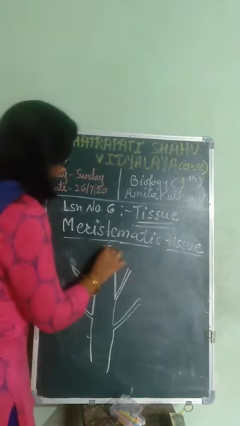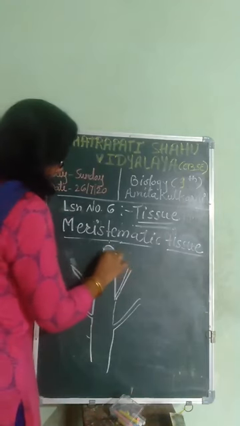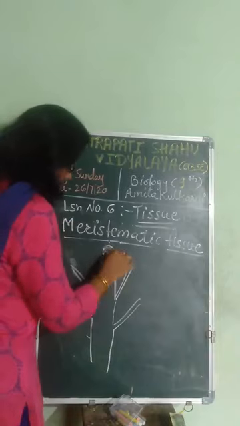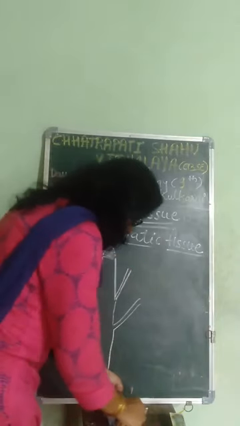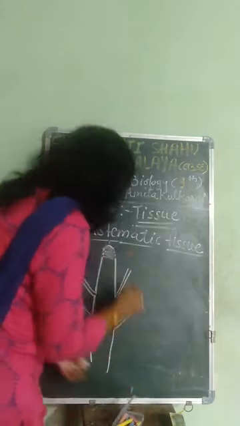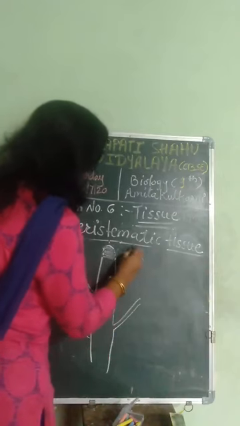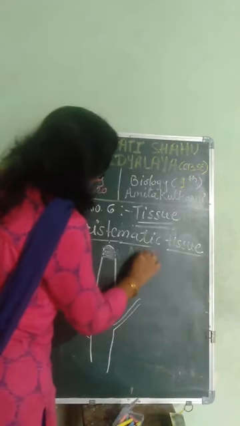Then at the tips of the shoot, this is apical.